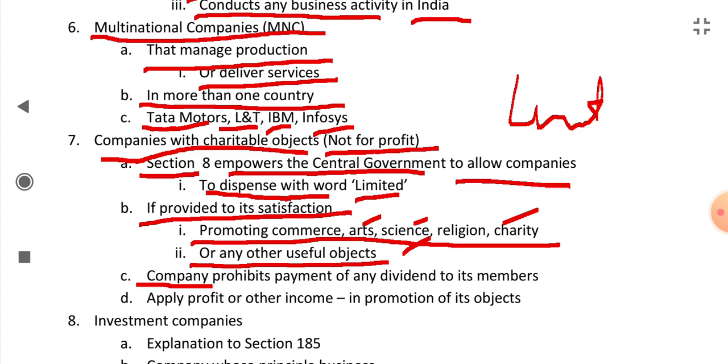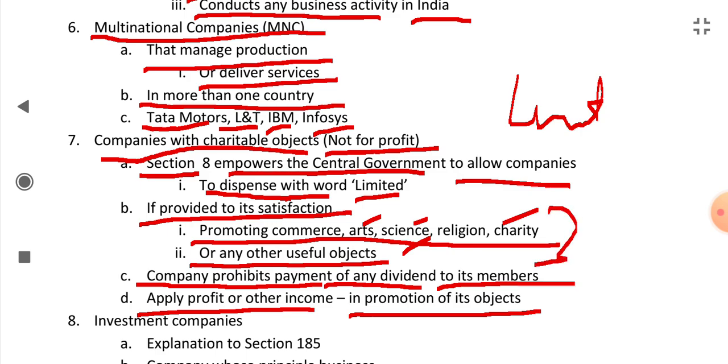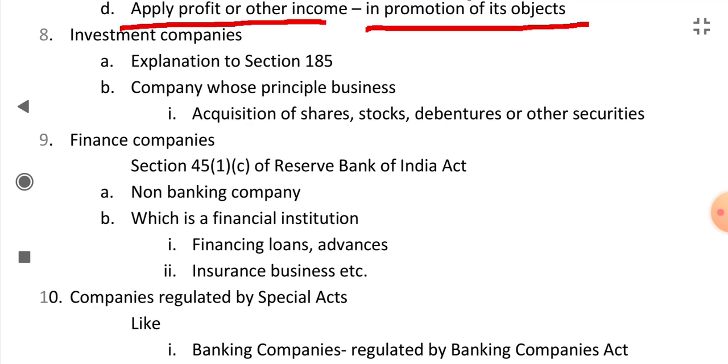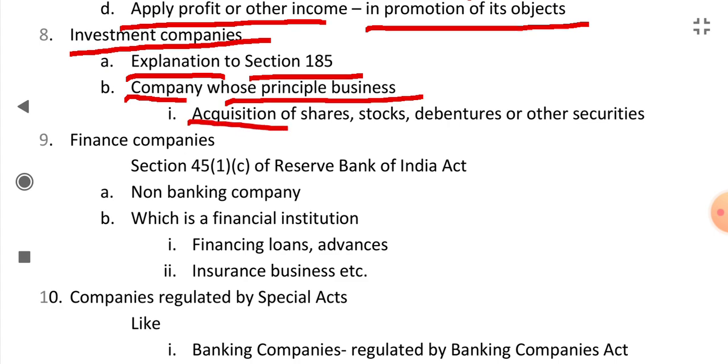The company prohibits payment of any dividend to its members, and the company applies its profit or other income in promotion of its objects, the charitable objects. Then there are investment companies. The explanation to section 185 says that a company whose principal business is the acquisition of shares, stocks, debentures, or other securities is called an investment company.